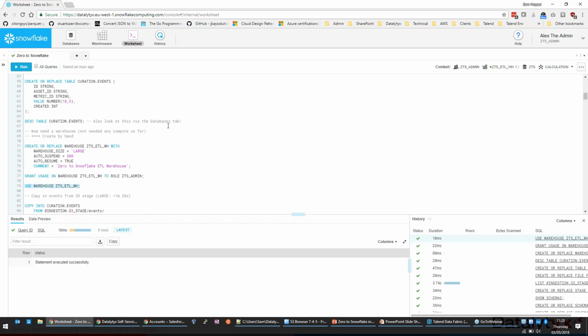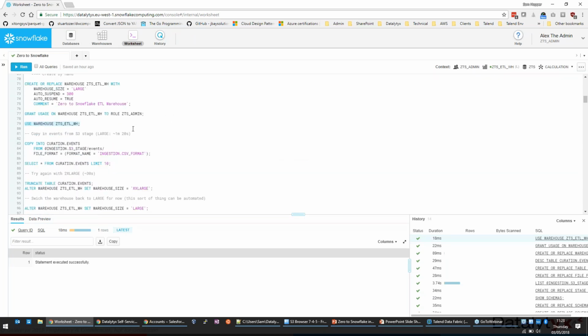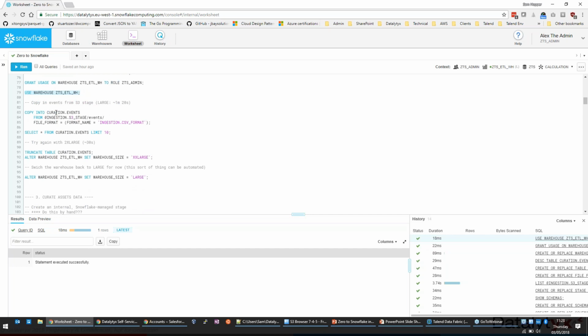Okay, so we go back to our worksheet. We've created our warehouse, we've given ourselves access to it. Now we're going to do the actual data load itself. So that's that copy into statement you see there. What that's doing is copying into that table that we just created. So in the curation layer, we've created an events table.